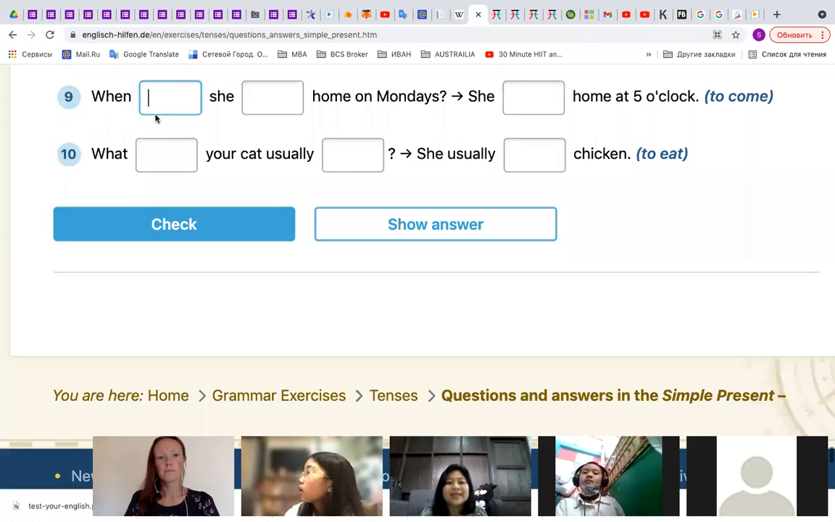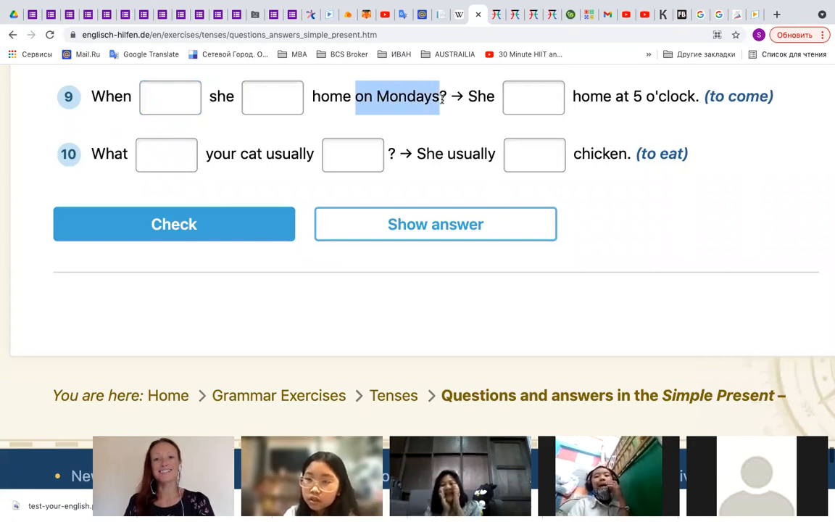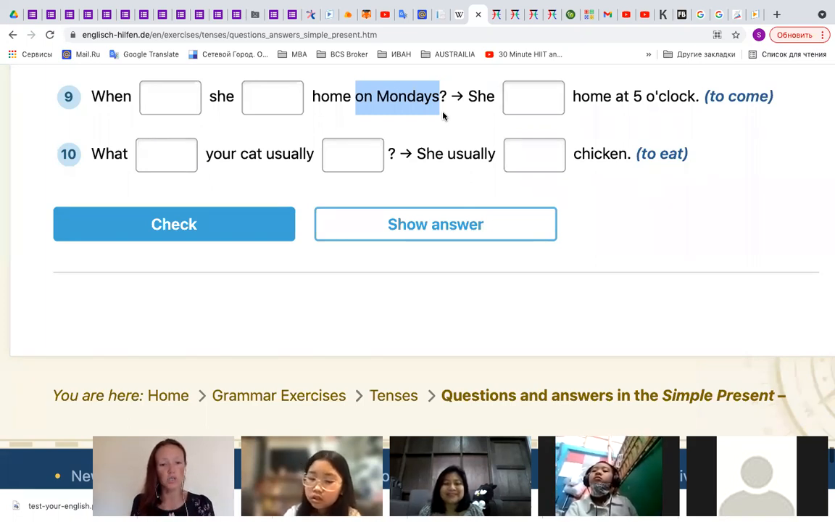When. All right. Here we have the keyword or just signal word on Mondays. Yeah, on Mondays, that means every Monday. This one, the signal word, tells us we have to use present simple. If we have to use present simple, we use the auxiliary verb in present simple. So which kind of auxiliary verb do you use here? Do we use here?